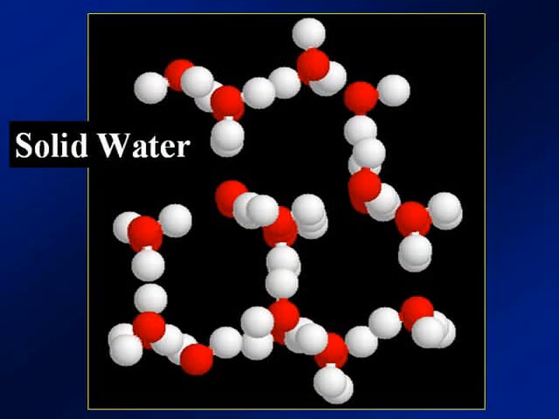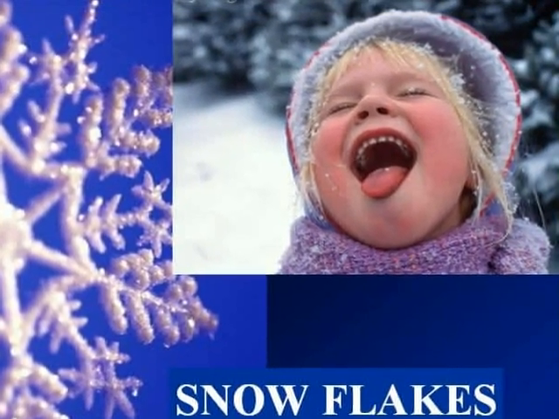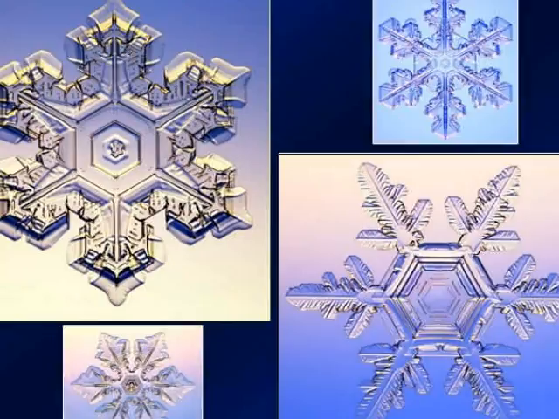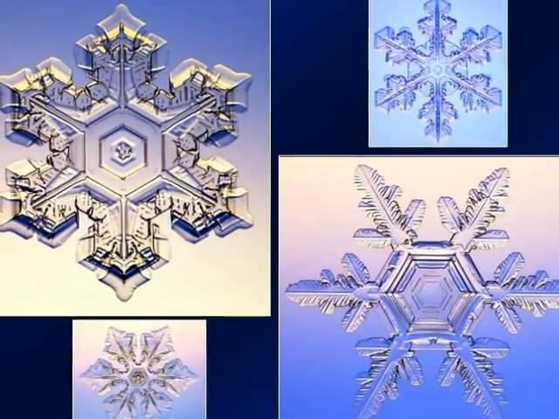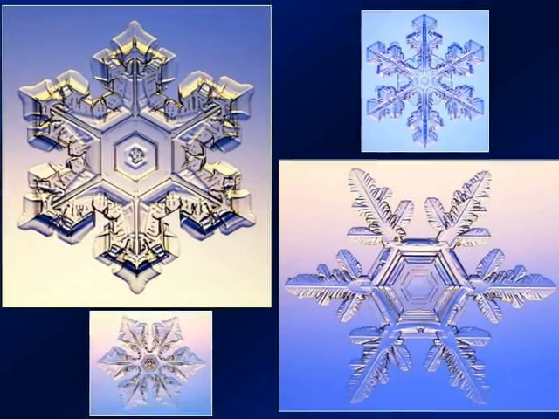When water molecules freeze to the solid state, they keep their bond angle, and this forms an open crystal lattice structure. Water always freezes with the same bond angle, creating a crystal lattice structure with a six-sided arrangement of the water molecules.